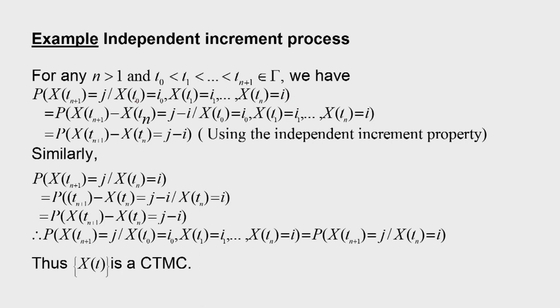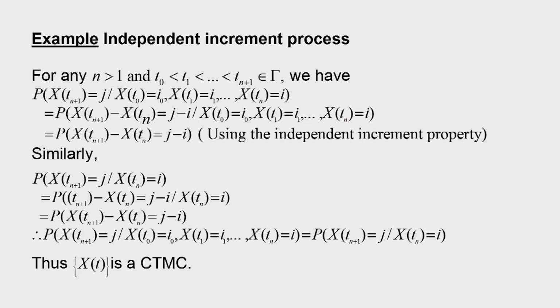Now if X(t_n) is equal to i, then X(t_{n+1}) is equal to j is the same as saying that the increment is j minus i. So we can write this probability as the probability that X(t_{n+1}) minus X(t_n) is equal to j minus i, given that X(t_0) is equal to i_0, X(t_1) is equal to i_1, up to X(t_n) is equal to i.